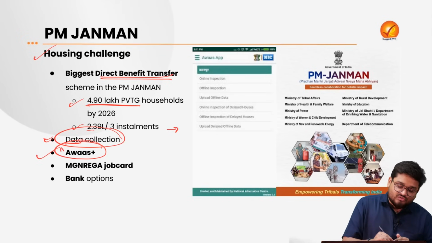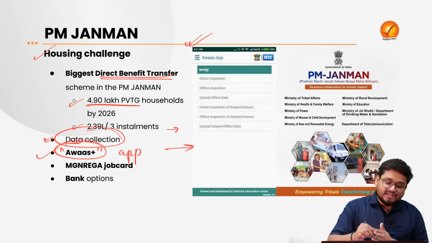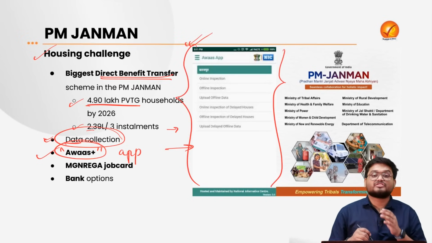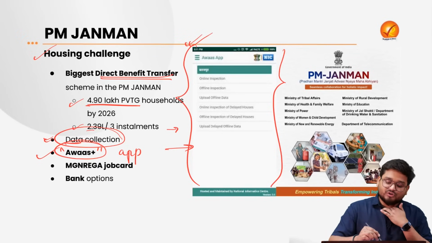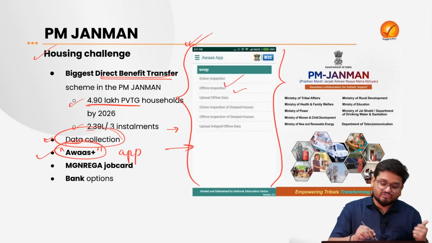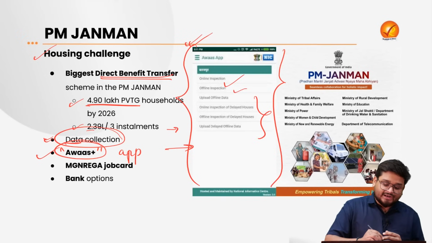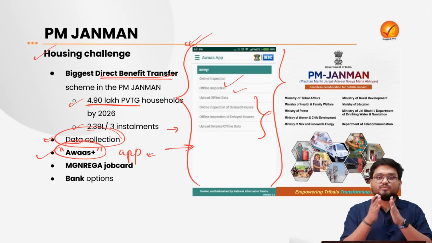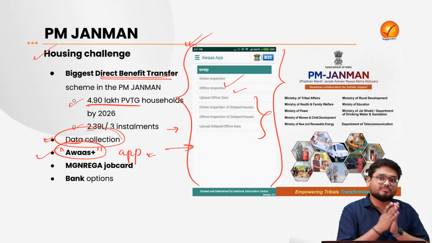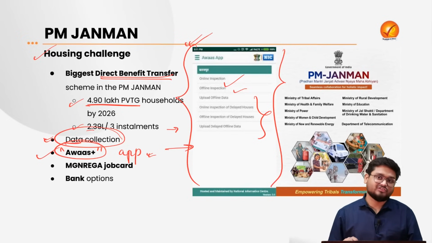which is known as the Awas Plus mobile application, as you can see here. This is the application which will be with the government officials. They will be looking into the various track records of this housing scheme. They have to go for inspection, various kinds of surveys, geographical identification and so on. That is where this app is not functioning well, and it is also posing issues to the tribal populations because of non-registration, non-availability of Aadhaar card, biometric data and so on.